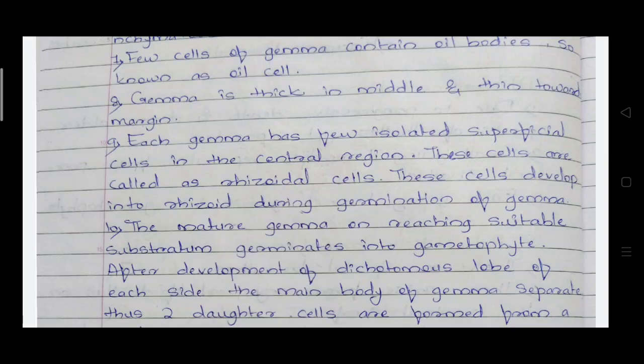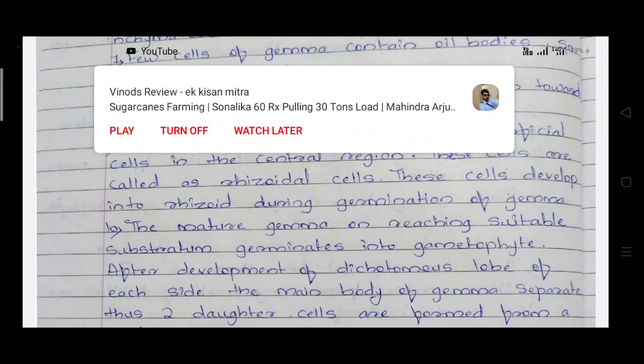Each gemma has a few isolated superficial cells in the central region. These are called rhizoidal cells. These cells develop into rhizoids during germination of the gemma. The mature gemmae, on reaching a suitable substratum, germinate as a new gametophyte.